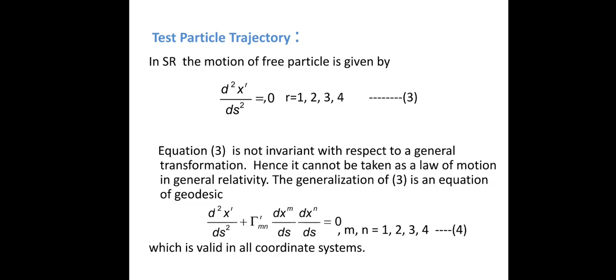The test particle trajectory: what does trajectory mean? The trajectory is nothing but the path followed by the test particle. And we see the meaning of the test particle by a live example. If you saw the movie Mission Mangal, in that they were sending the Mangalyaan to Mars to test whether life or water is present on Mars or not.